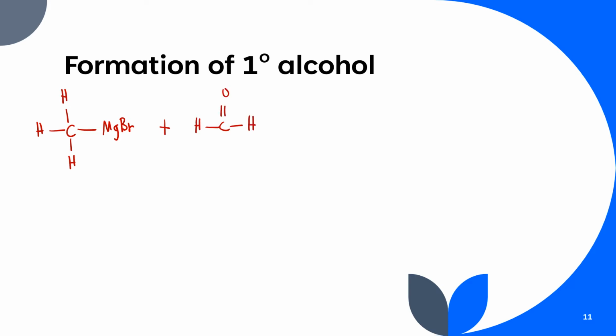Okay, so now kena ingat dalam Grignard reagent kita akan fokus antara C dengan Mg sahaja. Okay, C dan juga Mg. So between these two, carbon and magnesium, Mg is more electropositive and C is more electronegative. So you labelkan C sebagai delta negatif, Mg sebagai delta plus. Okay, dan di dalam methanol juga since kita ada C double bond O, ingat lagi tak, ini adalah electrophilic site. Okay, bermaksud C ini adalah delta plus, O ini adalah delta minus. So labelkan yang itu as well. Delta minus and carbon as delta plus.